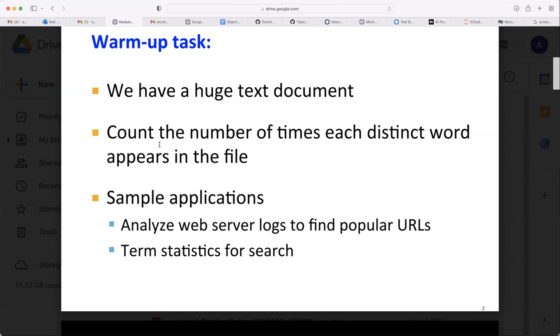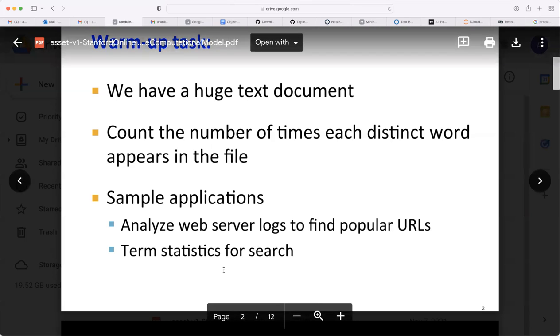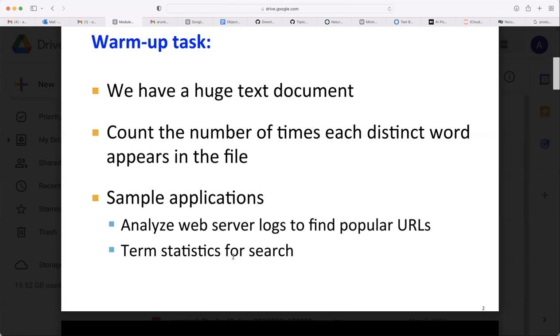So now the problem is simple for us. Count the number of times each distinct word appears in the file. Here it is given, analyze web server logs to find popular URLs, and term statistics for search. This we discussed about Google.